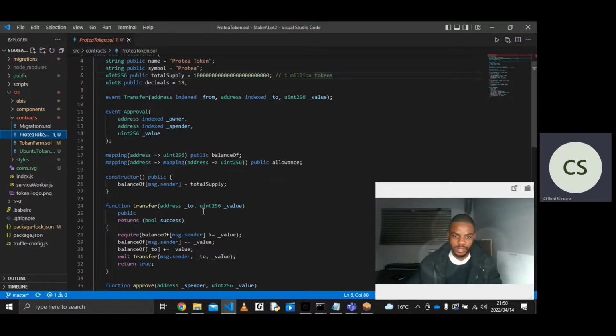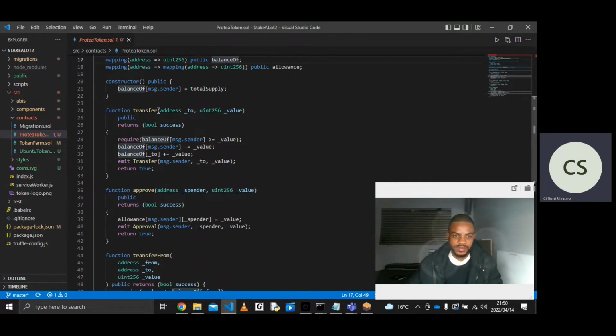For example, balanceOf, it's not a method, it's a variable. For example, this transfer function, you provide the address to which you want to transfer your Pro-T tokens and the amount that you want to transfer. And this require here is like an if-else statement in other languages.